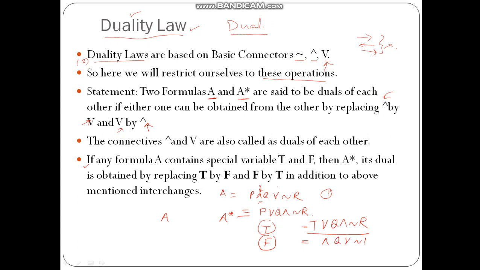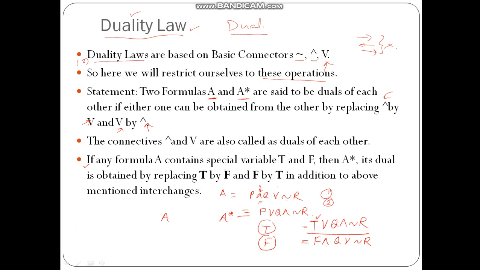All other variables will remain as they are, and the truth values should be reversed. If the truth value true is given, it should be reversed to false, and if false is given, it should be reversed to true. This is the second rule of duality.